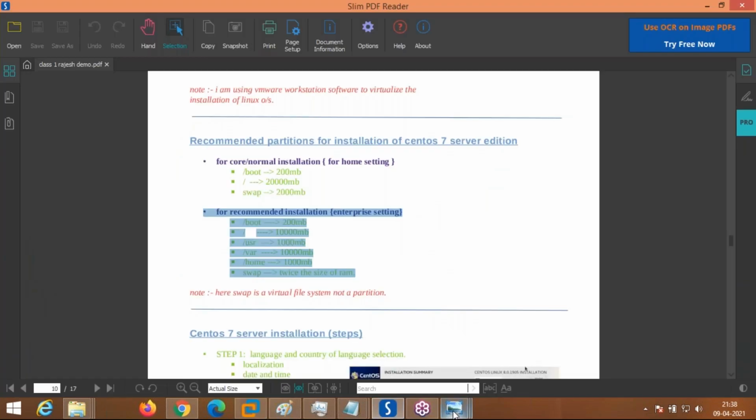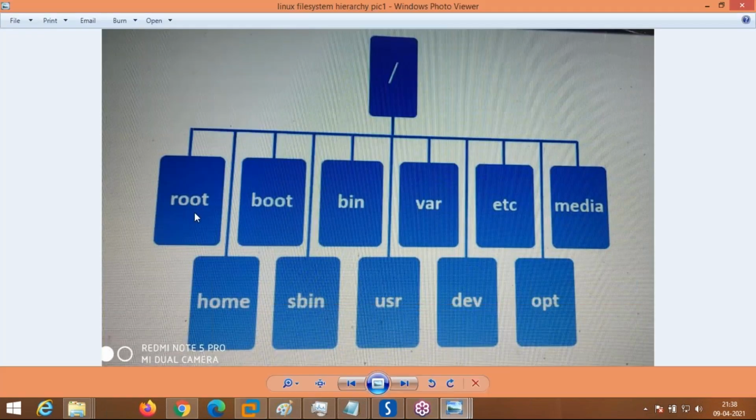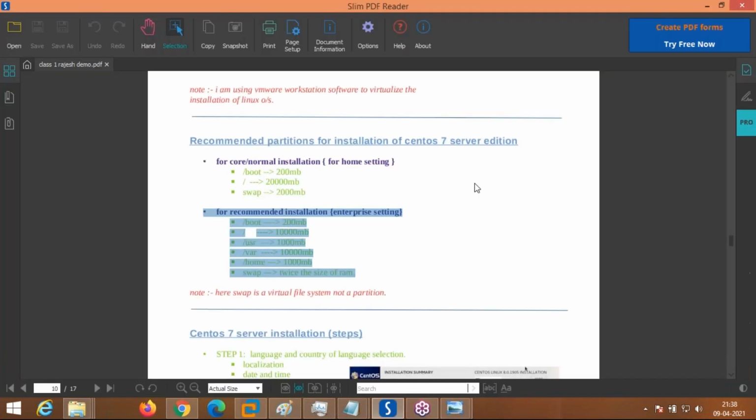See, here this file system hierarchy is like this. I will show you on Monday, after installation of the operating system, what is the use of the root directory, what is the purpose of the boot directory, what is the bin directory, everything will be shown on Monday. Very important. Okay, see you, man. Good night.